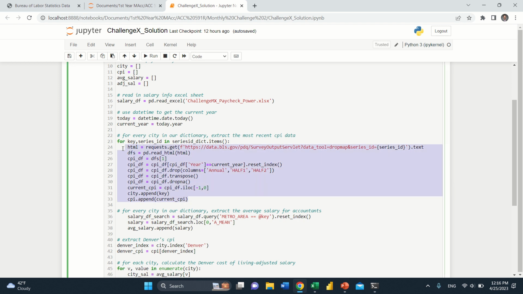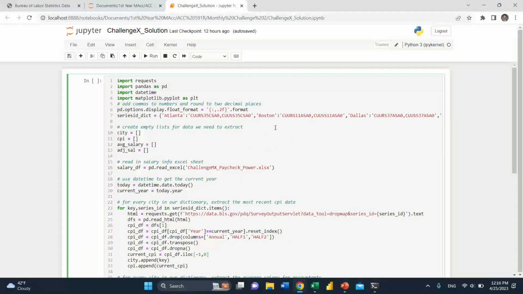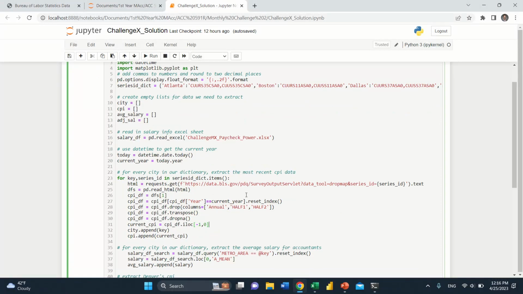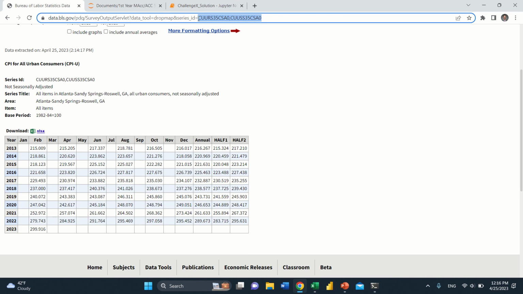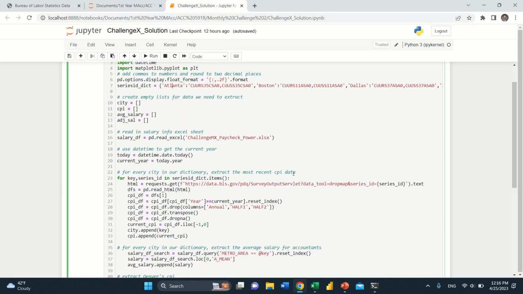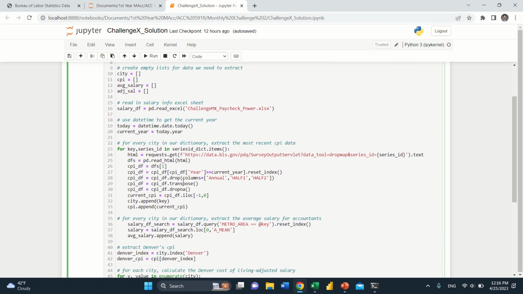All right, right here, this is where we start to do some scraping and some data manipulation. So for every city in our dictionary, which we have up here, for example Atlanta, Boston, Dallas, etc., we need to go to the BLS website, which I just showed you guys right here. And we need to input, where it says series ID, whatever the value in our dictionary is for the city. As you'll notice, it's just right up here, that series ID, and it varies city to city. So for every city, we put in that series ID so we can scrape the data, and load it into a pandas data frame.